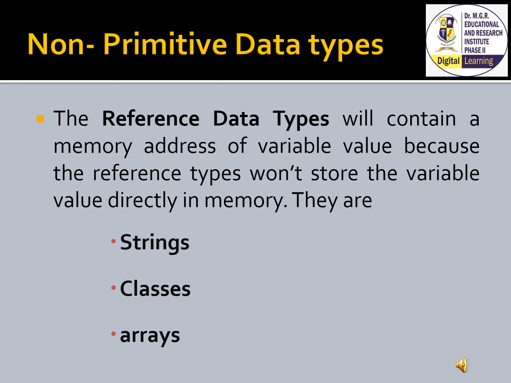Next non-primitive data type is an array. Arrays in Java are homogeneous data structures implemented in Java as objects. An array stores one or more values of a specific data type and provides indexed access to store the same. A specific element in an array is accessed by its index.